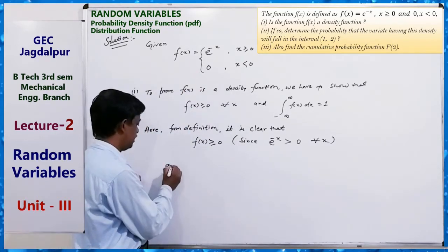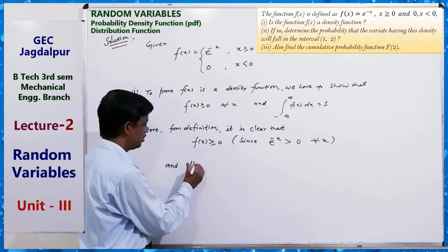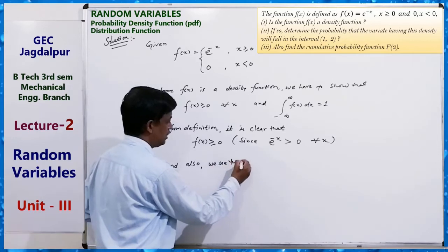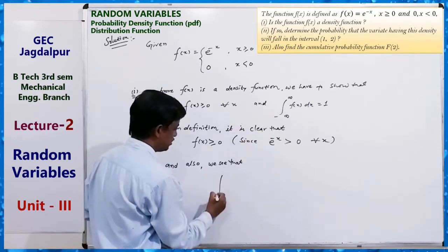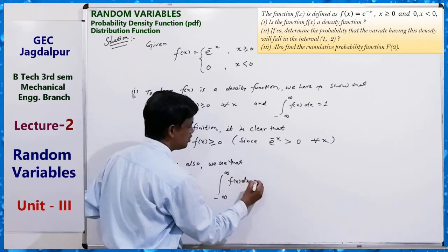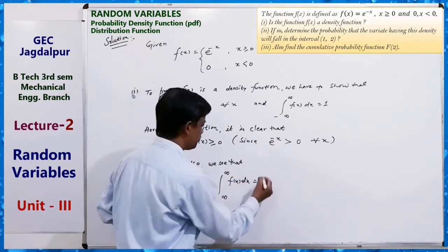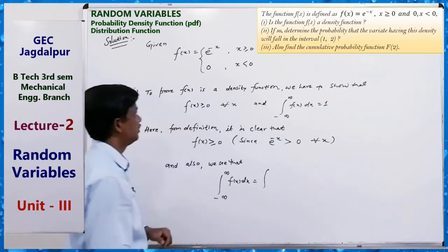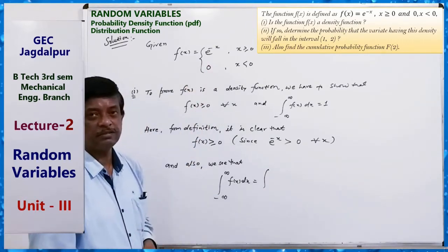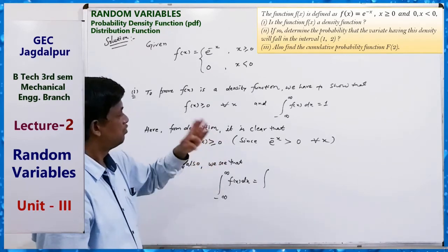And also we see the second condition, integral from minus infinity to infinity of f(x) dx. You just have to solve the integral. Here we can see that this function is divided into two parts, breaking at 0.